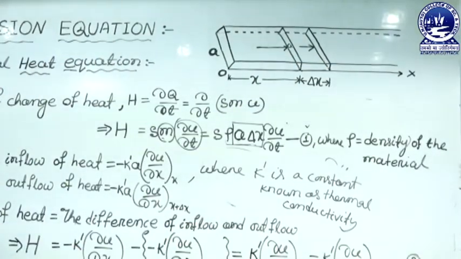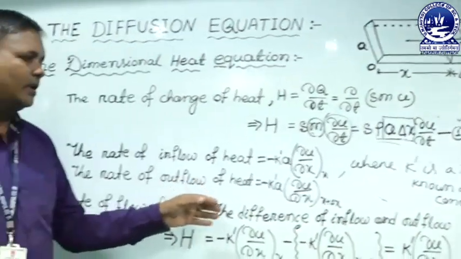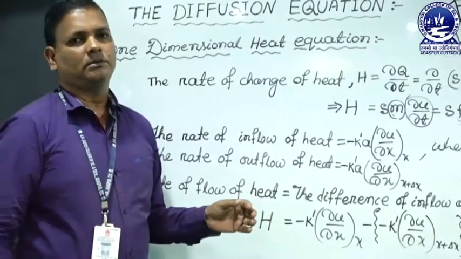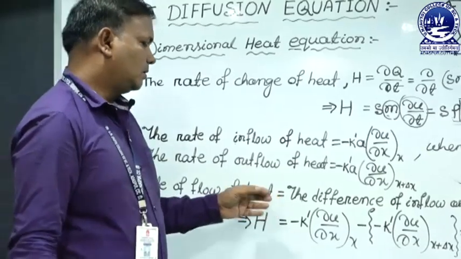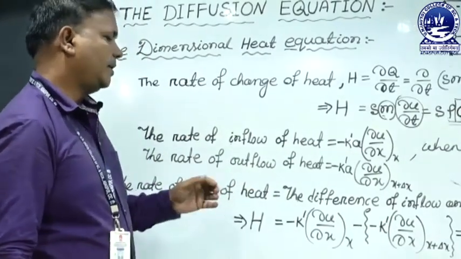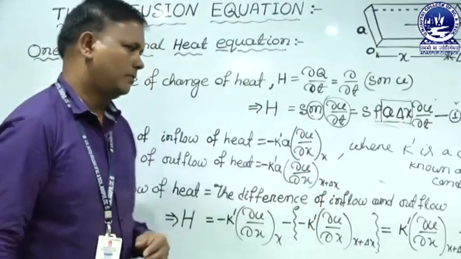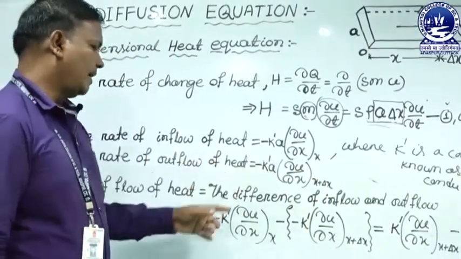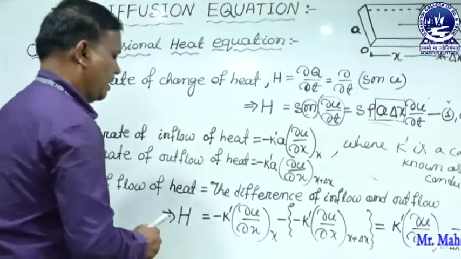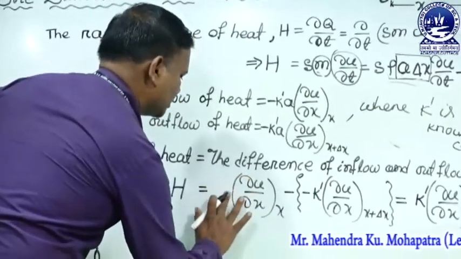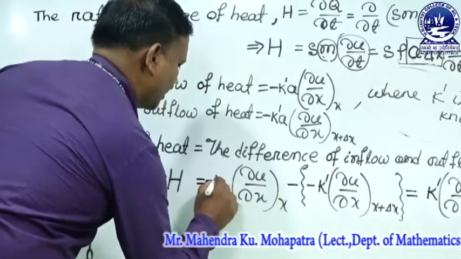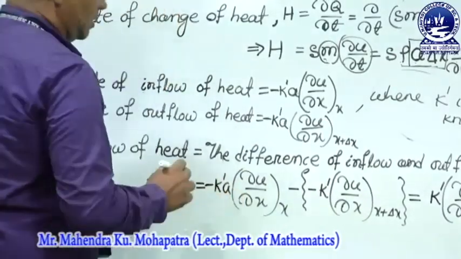Again we know that the rate of flow of heat is the difference of inflow and outflow. Inflow is minus K dash A del U by del x at x.